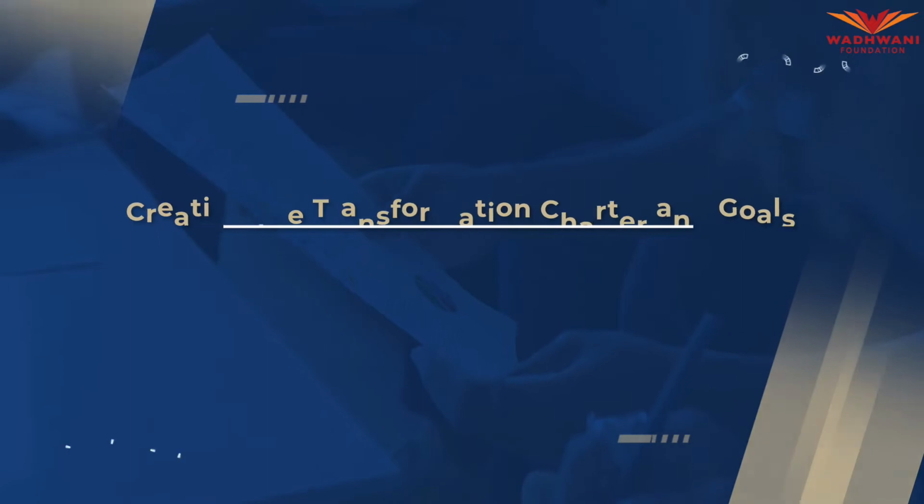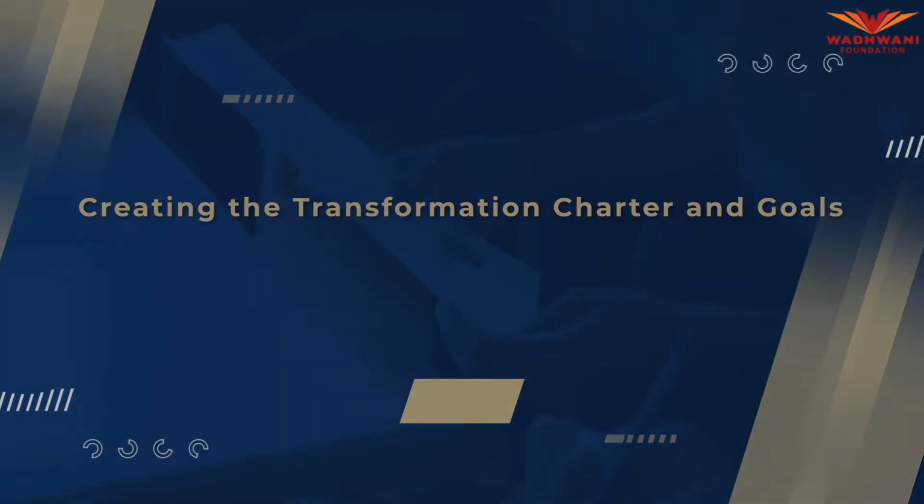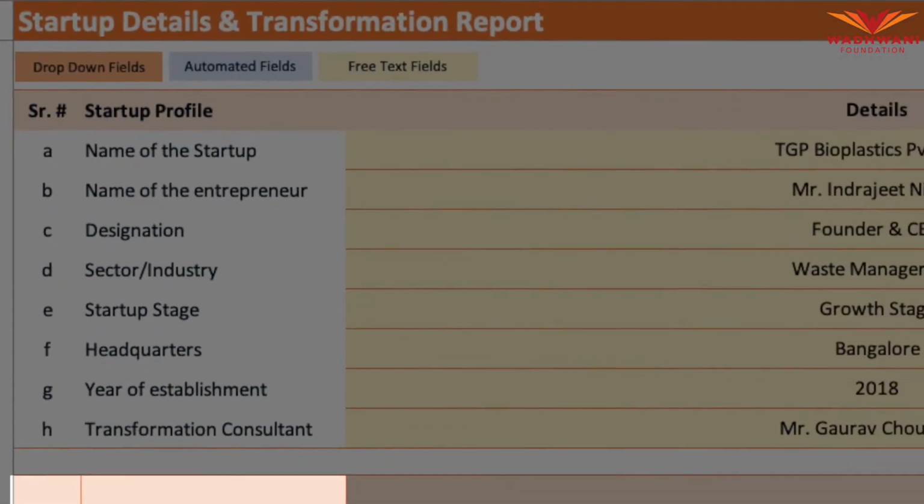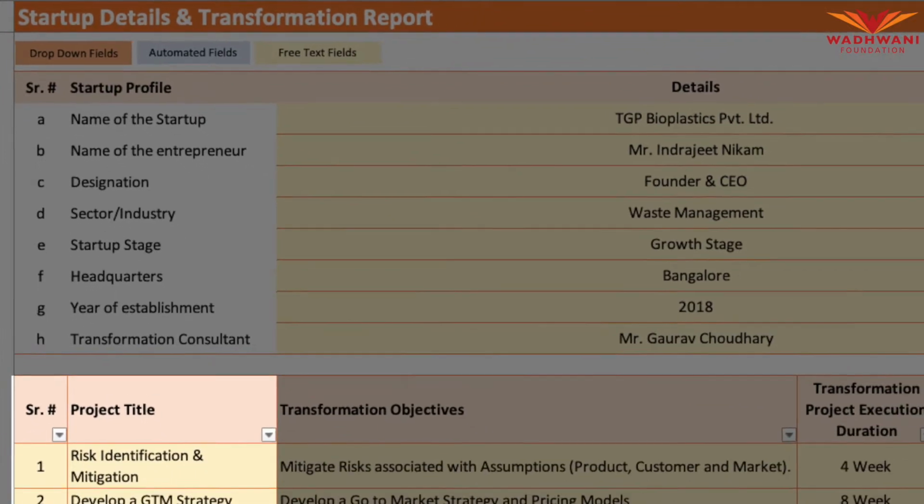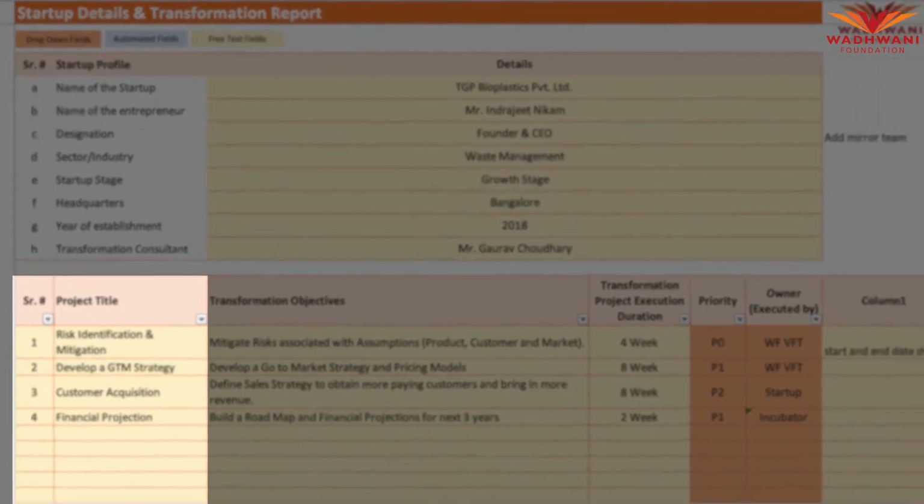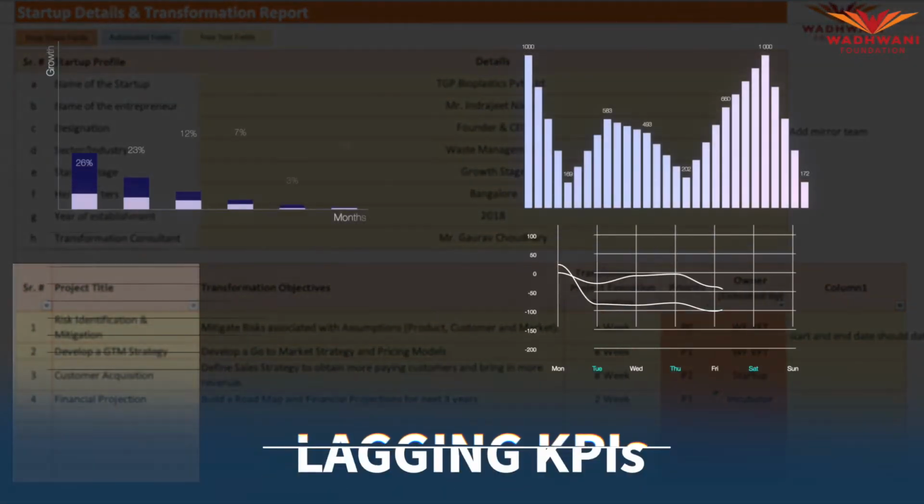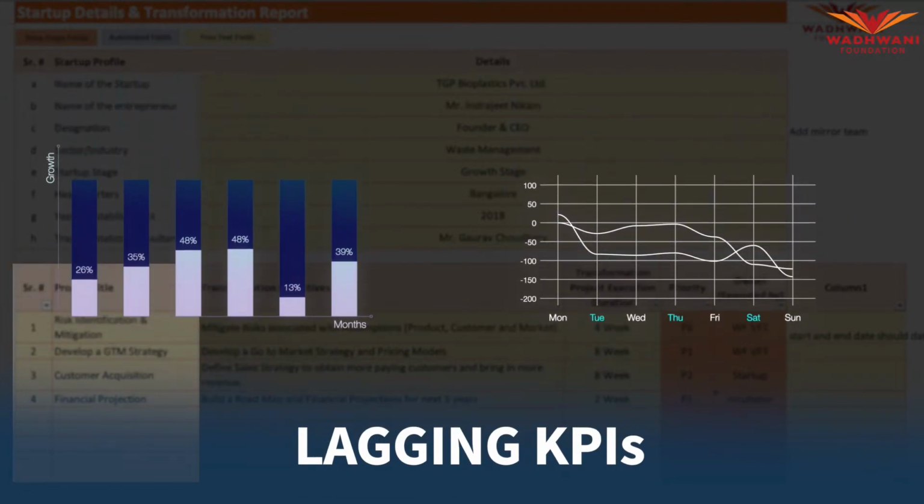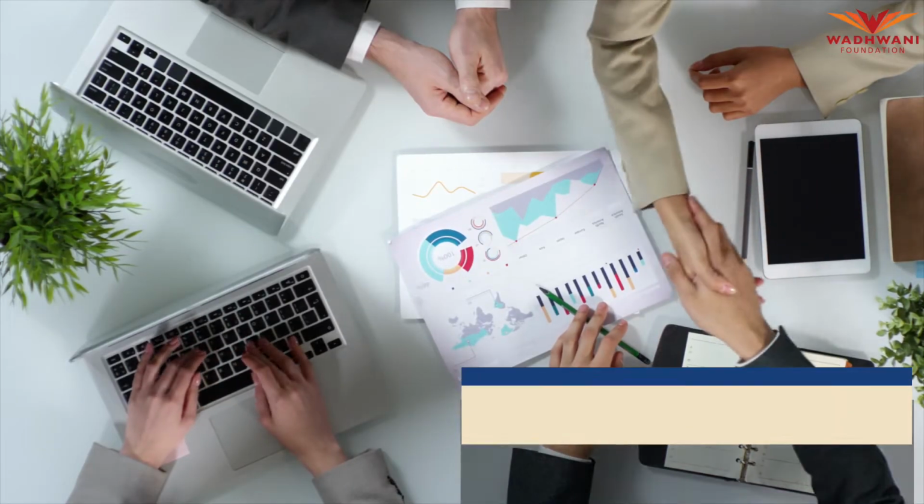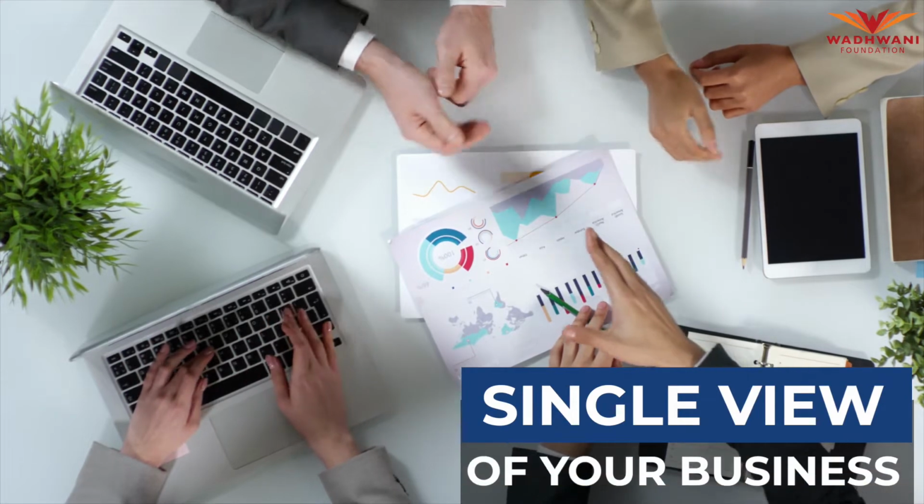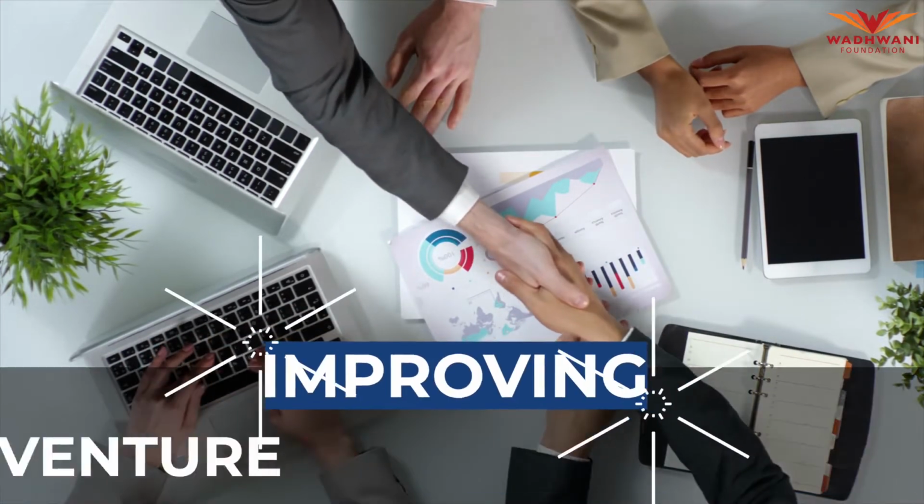The transformation charter and goals. The VFT Discovery Report is the starting point for building transformation projects based on lagging KPIs of your venture. This single view of your business is the start point of beginning transformations that will lead to improving the health